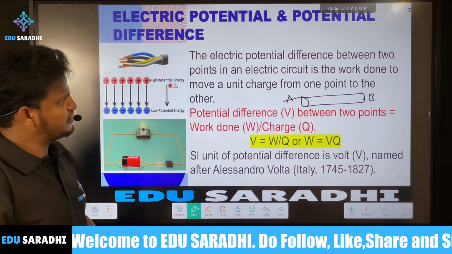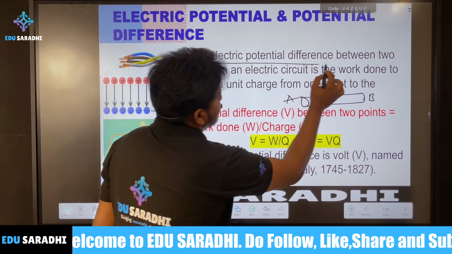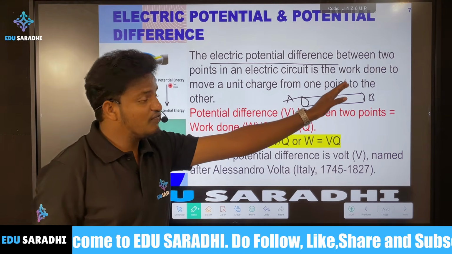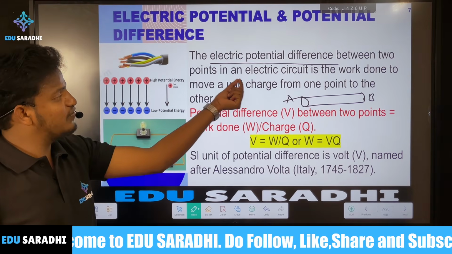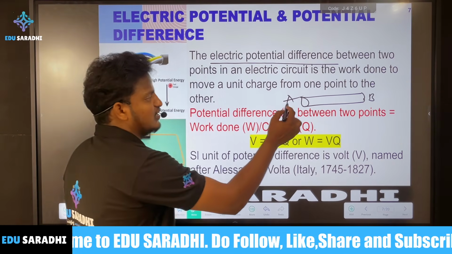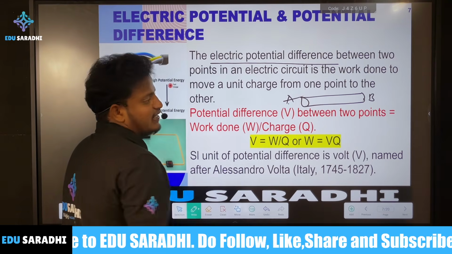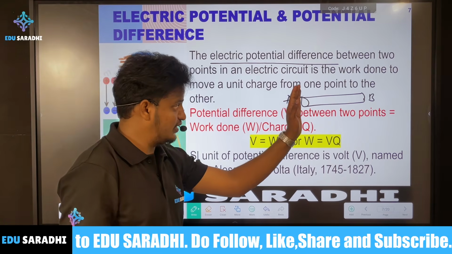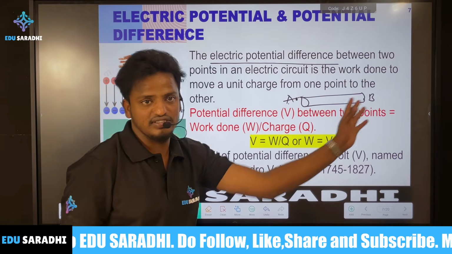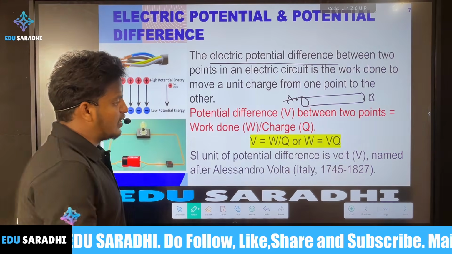So that is the definition. The electric potential difference between two points in an electric circuit is the work done to move a unit charge from one point to another. Suppose you take two points A and B, how much work is needed to move a unit charge from one place to another? That is called electric potential difference.